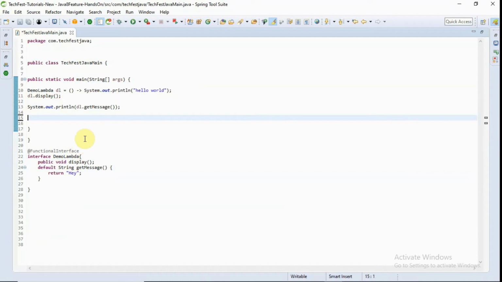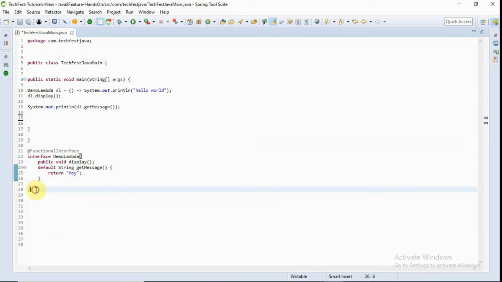Now how many types of Lambda expressions can we define? And what would be the syntaxes for Lambda expression? So let's just see the syntaxes.